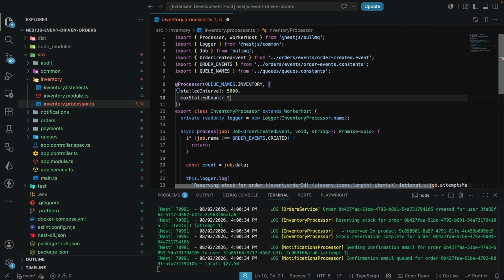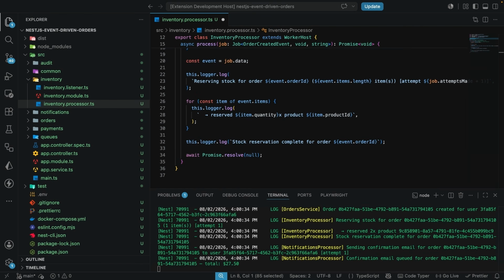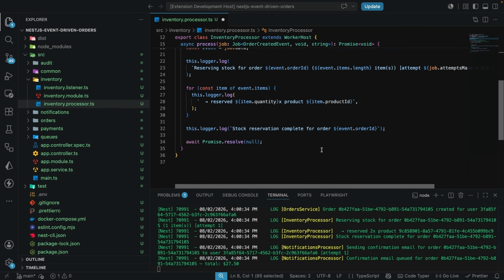So this is how many times a job may be marked as stalled, and then it can go on to be requeued over here. Now this isn't just going to fix everything. We need to also go on and simulate a delay. So maybe somewhere after here, before I go on to do the actual job.